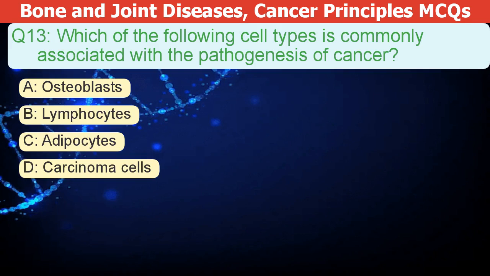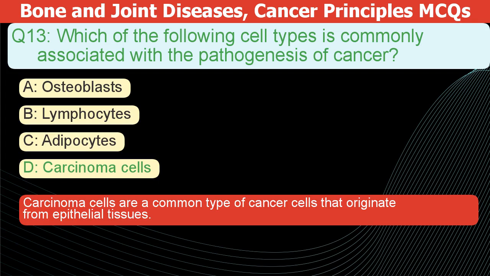Which of the following cell types is commonly associated with the pathogenesis of cancer? A. Osteoblasts. B. Lymphocytes. C. Adipocytes. D. Carcinoma cells. The correct answer is D. Carcinoma cells are a common type of cancer cell that originates from epithelial tissues.